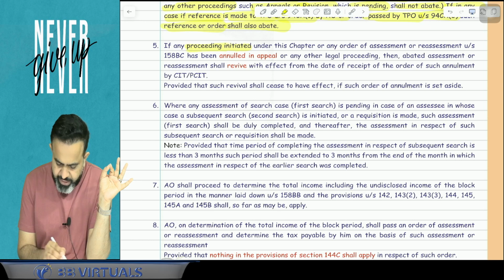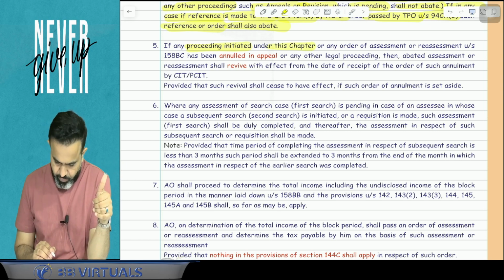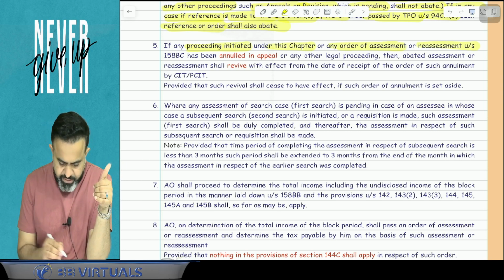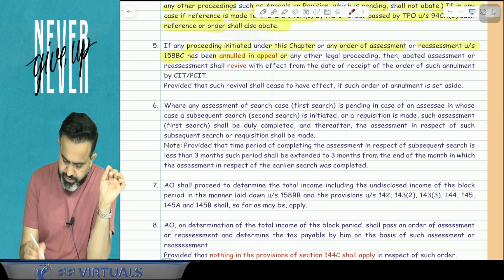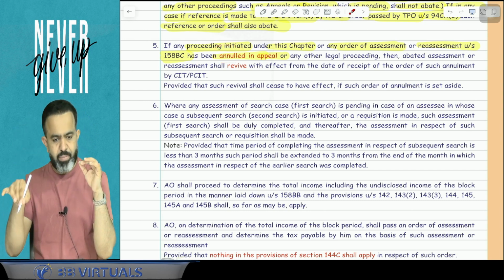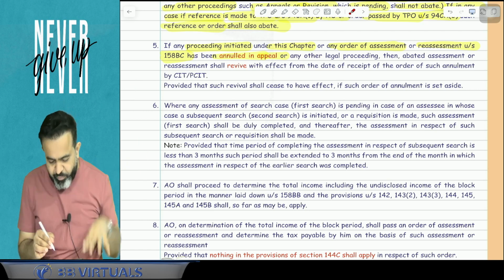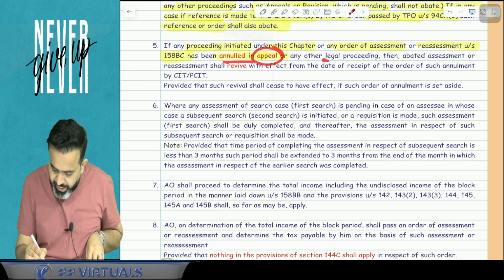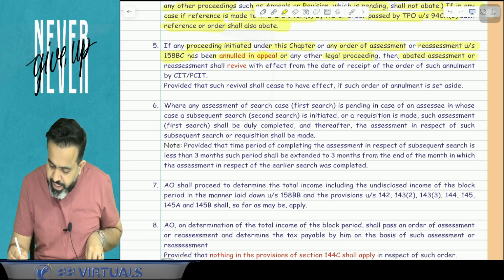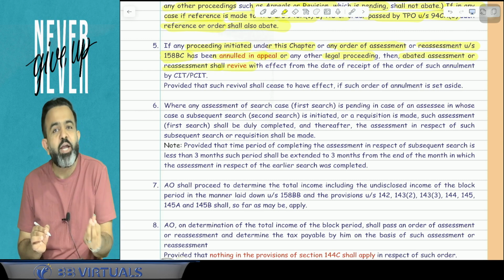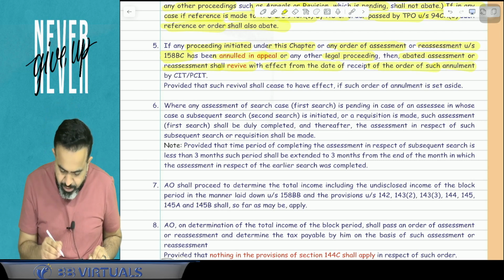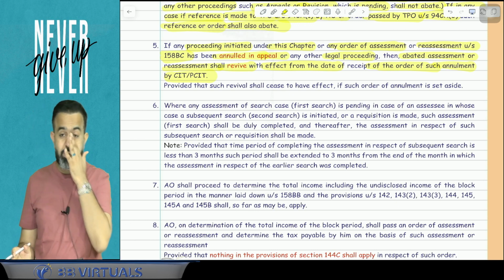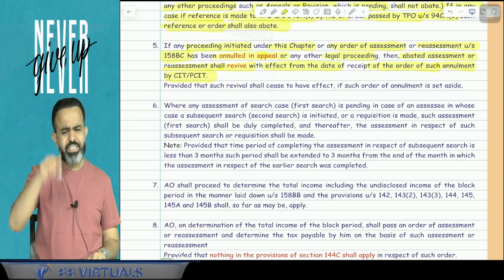Now next part. What does point number 5 say? If any proceeding initiated under this chapter or any order of assessment or reassessment under section 158BC has been annulled in any appeal. Here annulled basically means cancelled, for example by the High Court, like the Arvind Kejriwal example. So if it is cancelled in any appeal or any other legal proceeding, then the abated assessment or reassessment shall revive with effect from the date of receipt of the order of such annulment by the CIT or PCIT. So suppose the High Court or Supreme Court has cancelled the raid only.